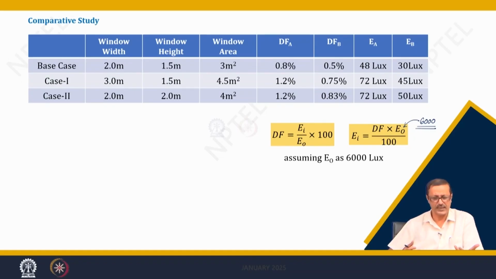Case 1 and case 2 are derived from the base case. In case 1 you see we have increased the width from 2 meter to 3 meter and there is a considerable change I have seen in the DF. Of course, the window area is also changed, but you see in case 2 the window area decreases from 0.45 to 0.4. This is very important, this is a decrease in the window area,